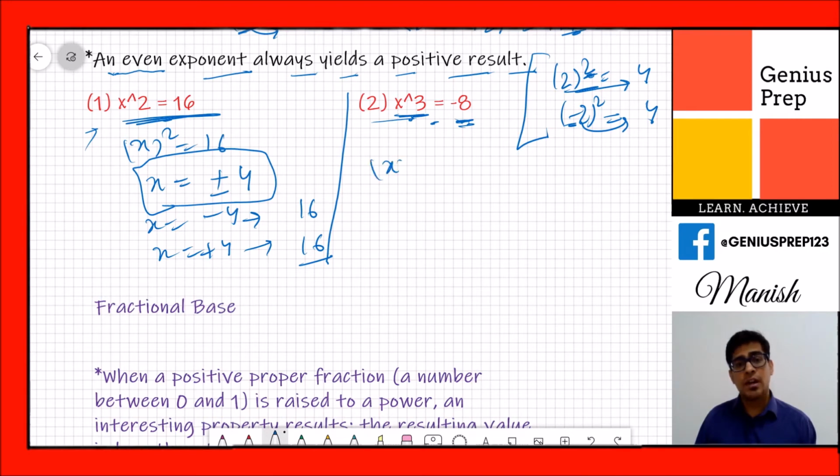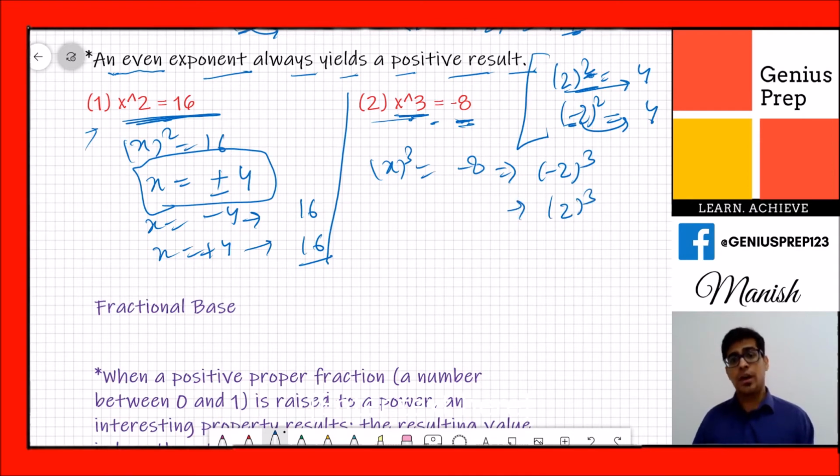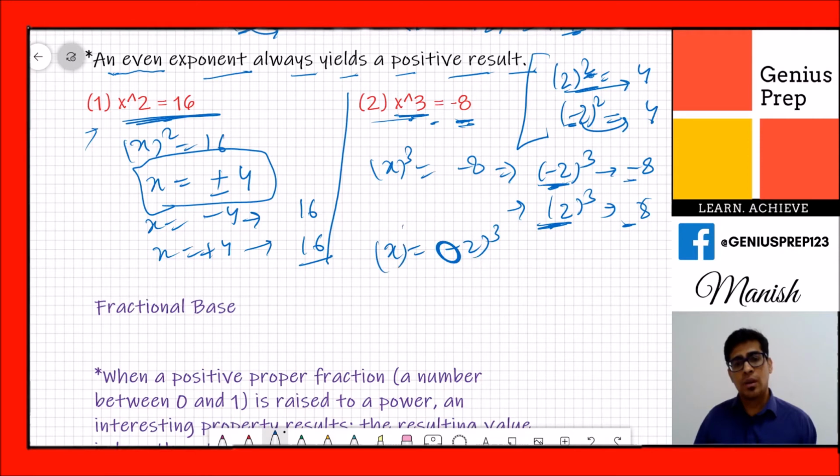When you have x raised to 3 is equal to minus 8, you can write this down as minus 2 cube, or can you write down 2 cube? These are the only two options we have. When you have cube, 2 times 2 is 4, 4 times 2 is 8. So when you have plus 2 it is plus 8, but when you have minus 2 it is minus 8. So the correct expression will be minus 2 cube. So x will be minus 2.